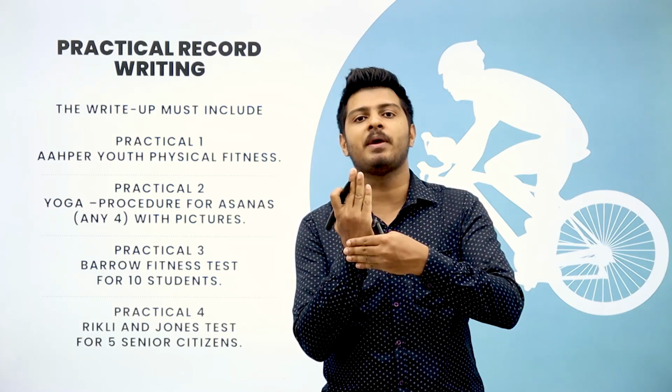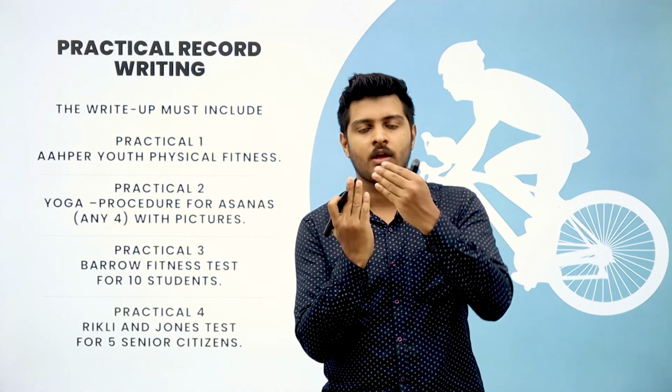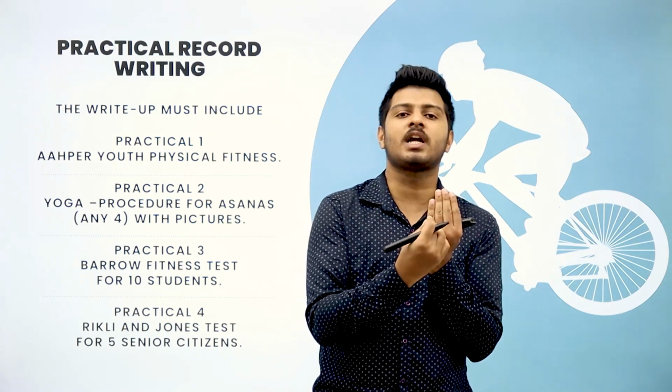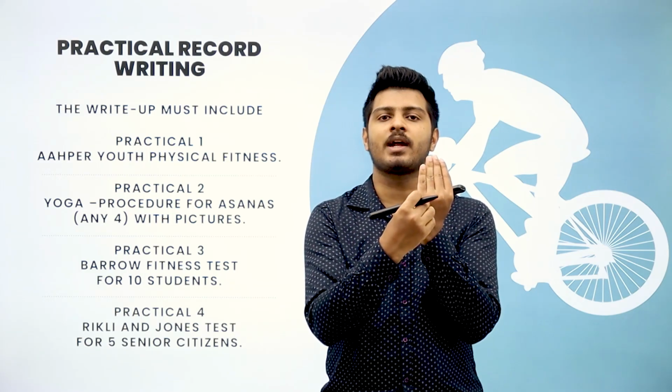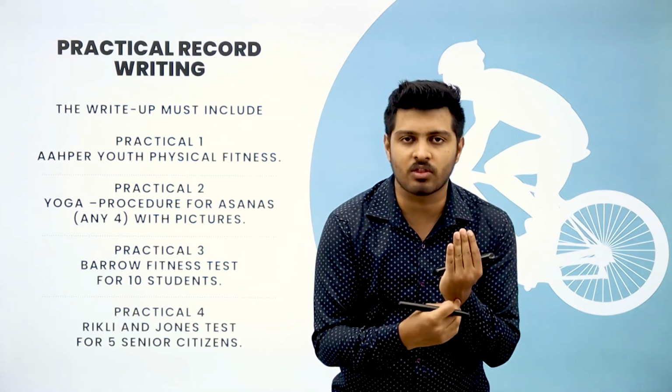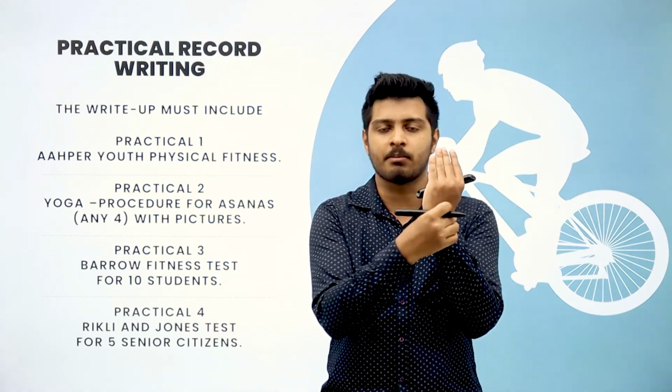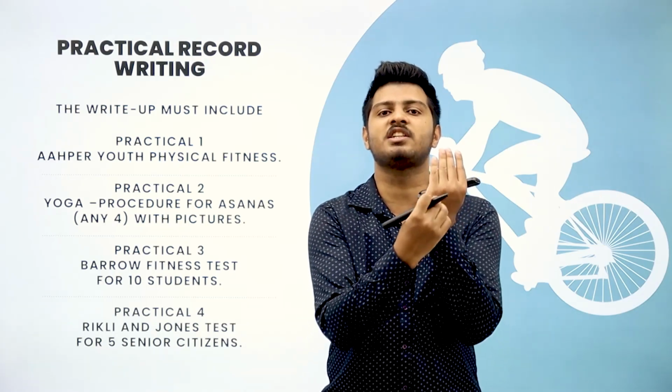That means if you have a double-sided sheet, on one side where it's a blank sheet, you have to paste the image of that person whose name is written on the right side, rule side of your record book. In the rule side of your record book, if you write 1, a person's name is there. How many tests are there in Rickley and Jones? In Rickley and Jones, you have a total of 6 tests. So you will write test number 1, test number 2 and test number 3, all the 6 tests and their values.